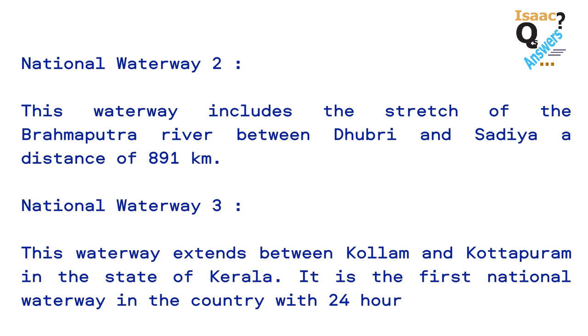This waterway includes the stretch of the Brahmaputra river between Dhubri and Sadiya, a distance of 891 km. 3. National Waterway 3. This waterway extends between Kollam and Kottapuram in the state of Kerala. It is the first national waterway in the country with 24 hours navigation.